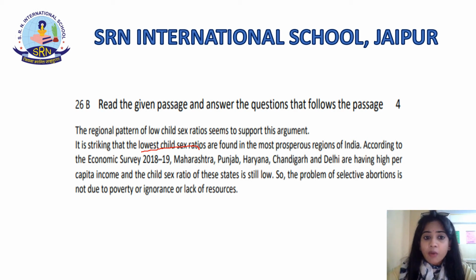According to the Economic Survey 2018-19, Maharashtra, Punjab, Haryana, Chandigarh and Delhi have high per capita income, and the child sex ratio of these states is still low. So, the problem of selective abortions is not due to poverty or ignorance or lack of resources.